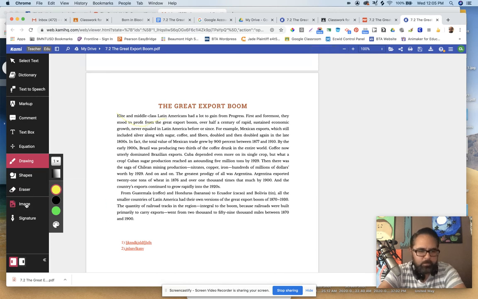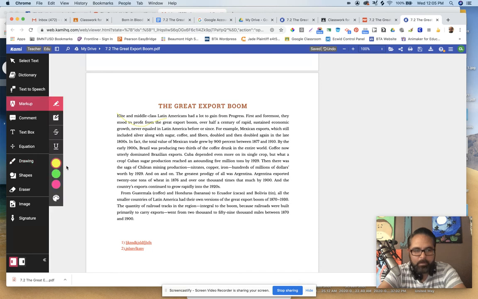Oops. Oh, I'm messing up here because I'm showing you guys markup. There it is, markup. So I'm going to grab my yellow here and I'm going to mark up this section. And of course, it's not going to let me do it. So you know what? Just forget that part. I'm not going to edit that out. Just my bad. I thought this PDF was a little bit different than other PDFs that I have.